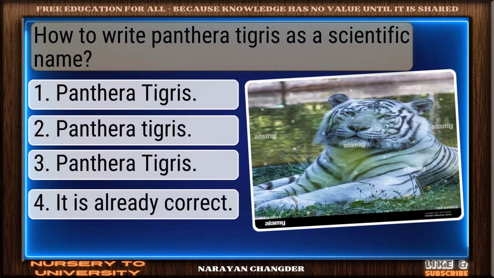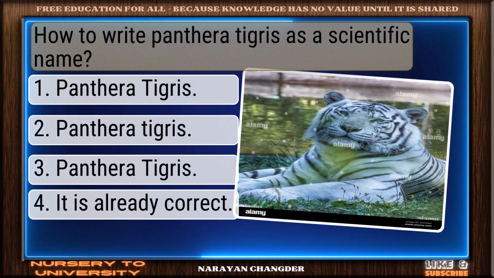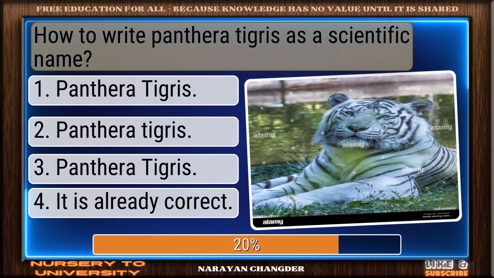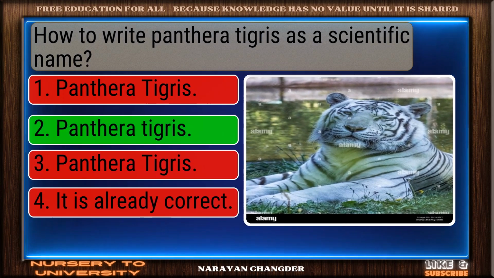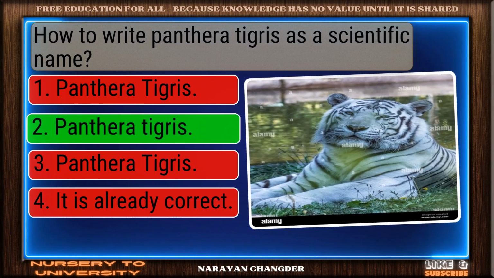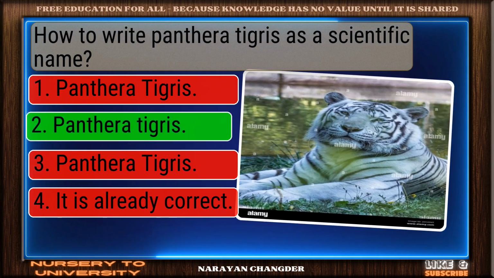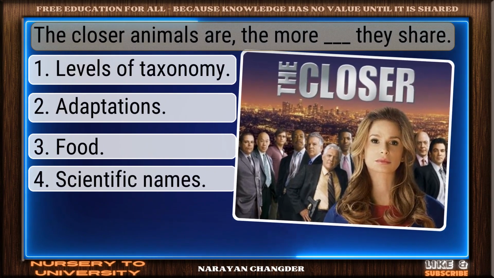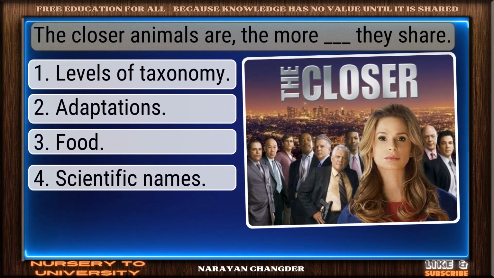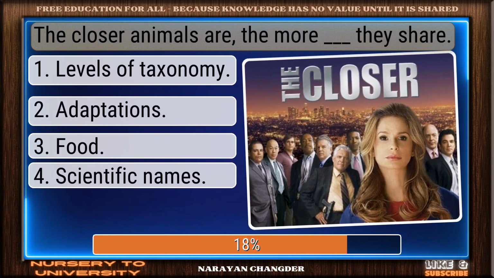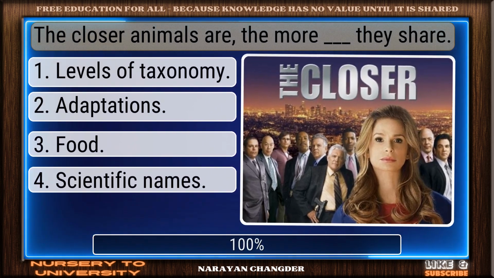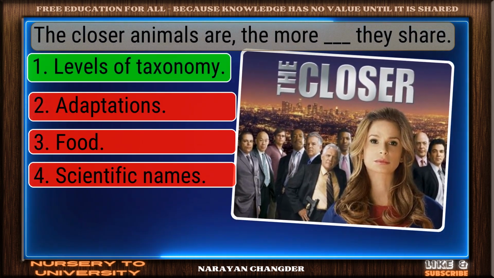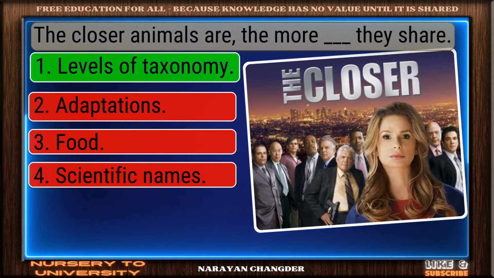Question number 167. How to write Panthera tigris as a scientific name? Sharp thinking. Panthera tigris is the right choice. Question number 168. The closer animals are, the more dash they share. Excellent choice. Levels of taxonomy is the right answer.